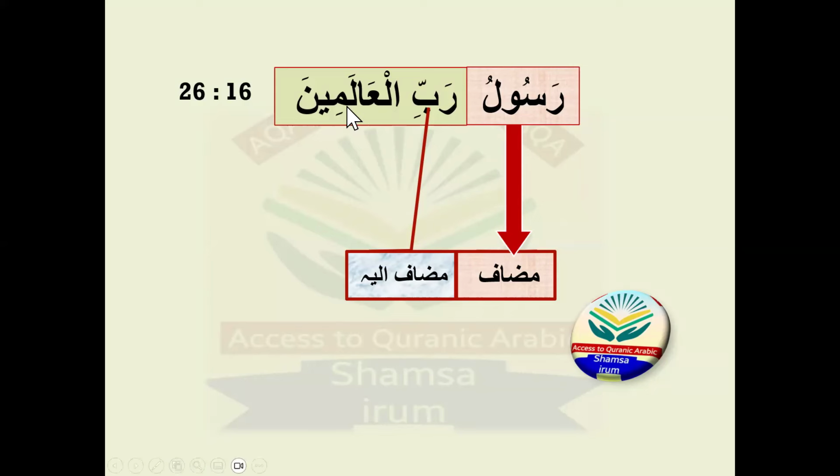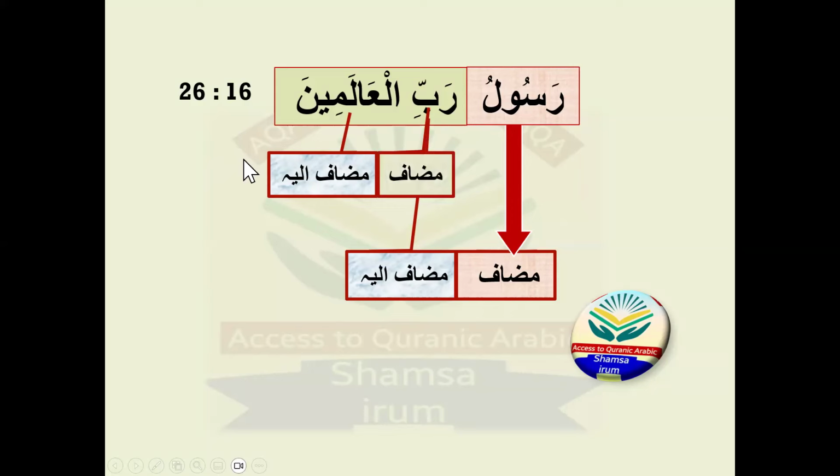What's the reason? If it is followed by the harfu jar or if it is followed by the mudaf. So we have to check: is the word rab the harfu jar? No, it's not the harfu jar. So it means it is a noun. We check: it has no al, it has no tanween. So it means Rabbi can become a mudaf and al alamina will be the mudafun ilay. Okay, so al alamina is majroor because it is mudafun ilay, and the word before it is a mudaf, rab.